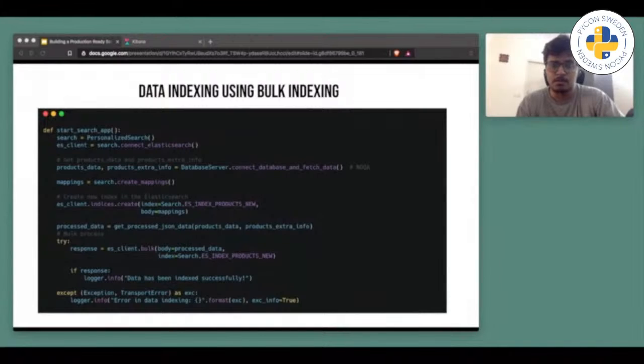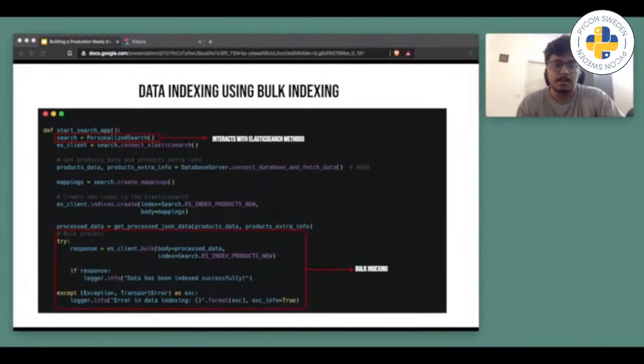This is an overview of data indexing using bulk indexing in Elasticsearch. First, we initialize the Elasticsearch client. Then we create mappings. As you can see, these mappings define our Elasticsearch index structure, and also how our documents will look and how the data will be aggregated into the documents.